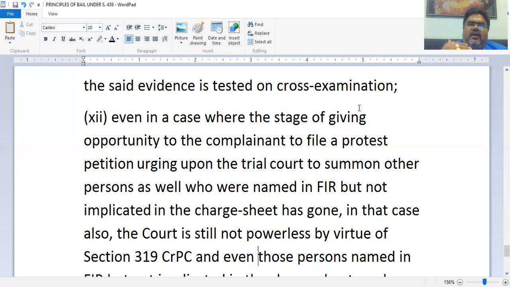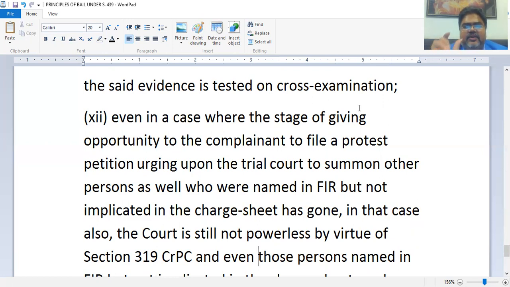So sometimes they hasten up, right? They have to file the charge sheet as quickly as possible, and for that, they do not do proper investigation. So where proper investigation has not been done, every complainant has the right to come with a protest petition and to make an application under section 173 subsection 8 so that the court invokes its power to order further investigation.